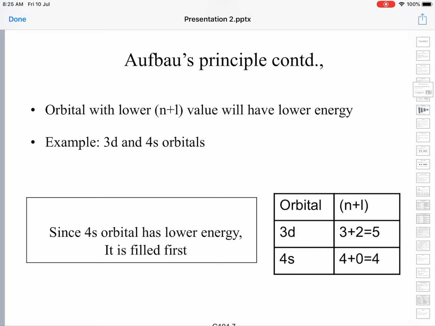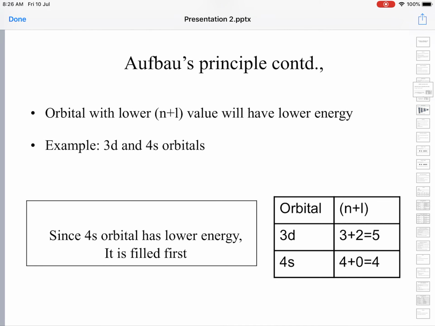These energy values depend upon the n plus L values of the orbitals. For instance, let us take an example of 3d and 4s orbitals. Here, as I told you, for the 3d orbital, the number 3 and for 4s the number 4 stand for the principal quantum number, and L stands for the azimuthal quantum number.